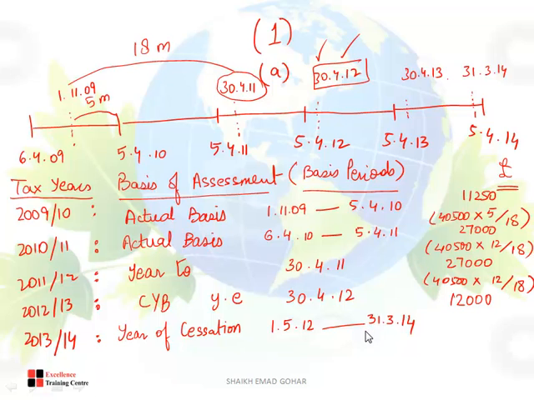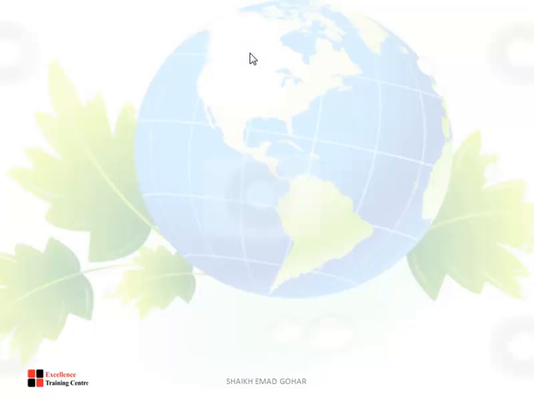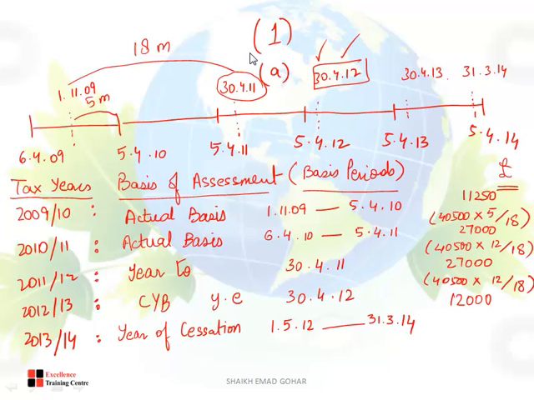So, they are giving you two figures. One is 24,000 and the other one is 50,000 pounds. So, two figures you will take, less overlap profit. What is overlap profit? You will do a separate working on the next page, my friends. Right here, working number 1, overlap profits. There are many procedures to calculate overlap profits. The one I told you is very easy. You can use other approaches as well, but I will ask you to stay on the same track.